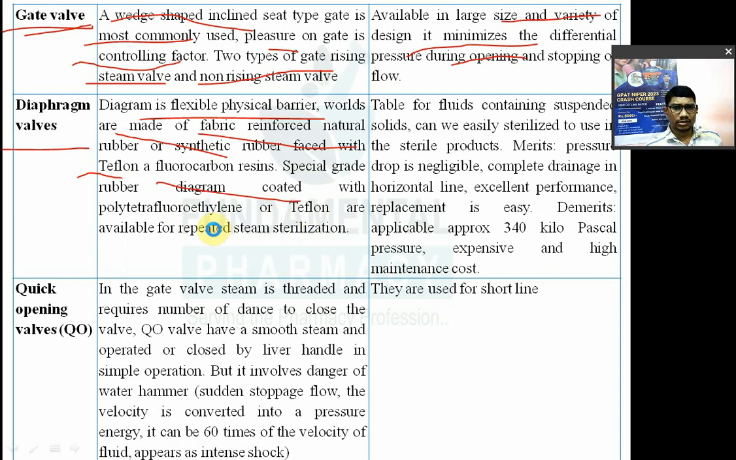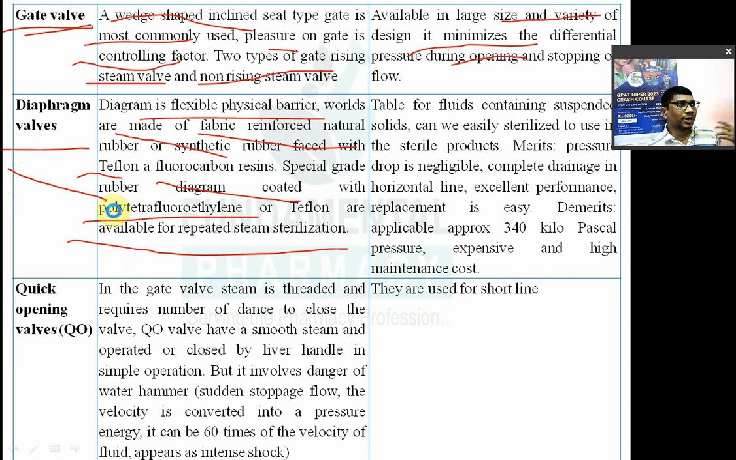Special grade of rubber is there. That is fluorocarbon resin. Then special grade of rubber diaphragm coated with polytetrafluoroethylene, or Teflon, is available for the repeated steam sterilization in the parenteral area. So diaphragm walls are used in sterilization.